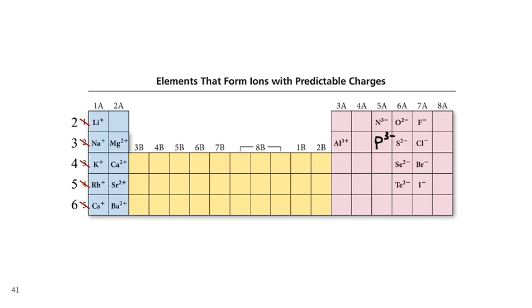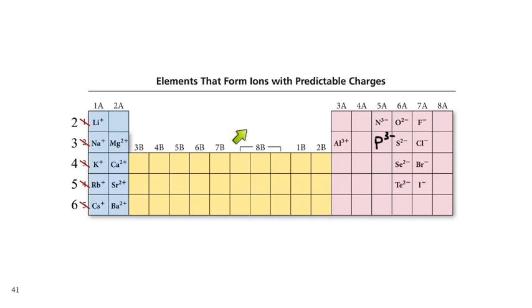What about beryllium? Beryllium's weird. If you needed to make an ion with beryllium, I would expect you to make a 2+ ion. So some of them are a little weird.